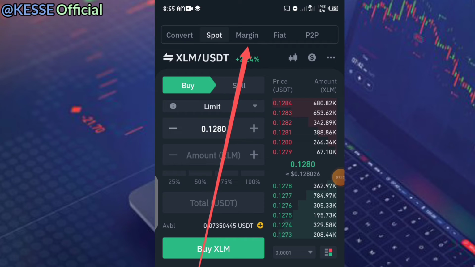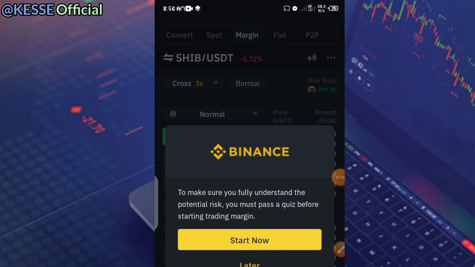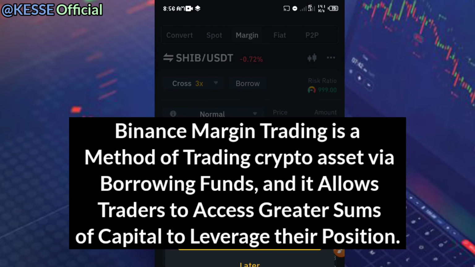So the next thing you need to understand is this margin aspect. Once you click on this margin aspect, you'll see that it gives you this warning first, telling you that you should make sure that you fully understand the potential risk. You must pass a quiz before you'll be able to get started in this particular margin trading. So margin trading is where it gives you the opportunity to borrow some assets.